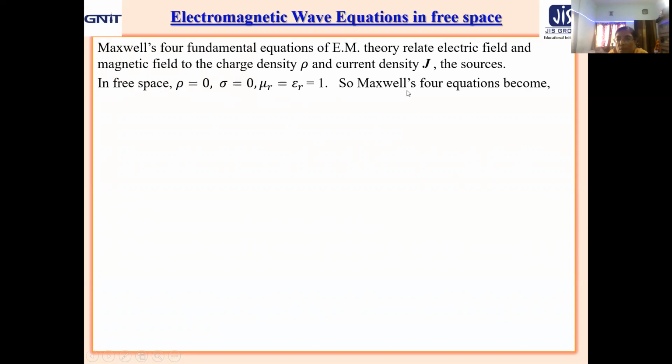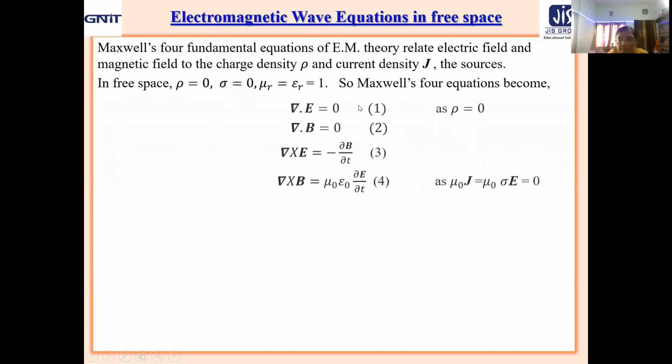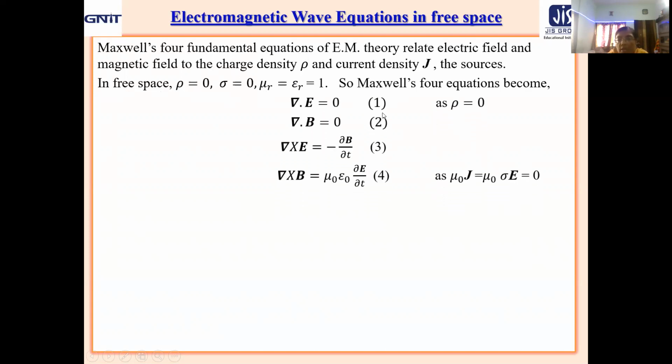So Maxwell's four equations become del dot E equal to 0. The Gauss's law of electrostatics, the differential form, now changes to del dot E equal to 0 because rho equal to 0 in free space. Del dot B equal to 0 remains as usual, that is equation number 2.